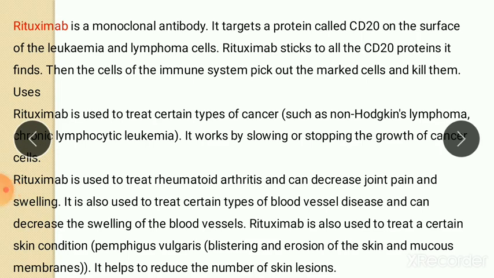Now the example of that is monoclonal antibodies. So the first example is rituximab. It is a monoclonal antibody available in the market. It targets a protein called CD20 on the surface of leukemia and lymphoma cells.